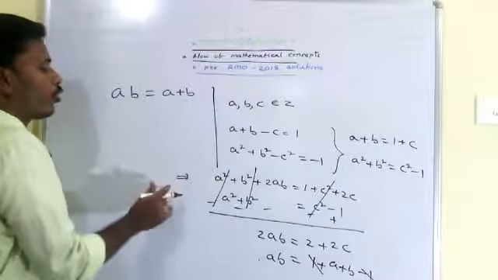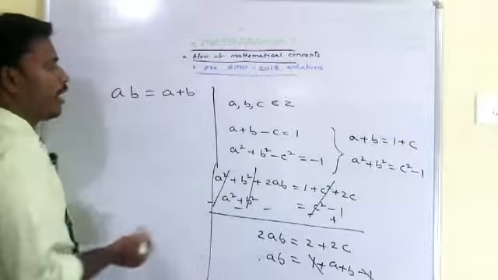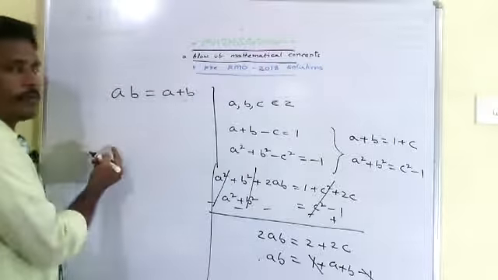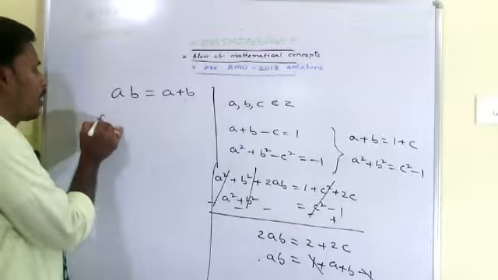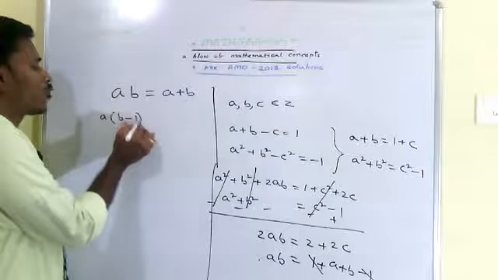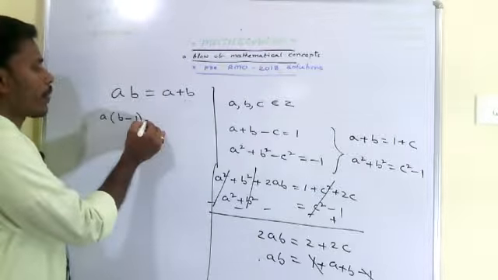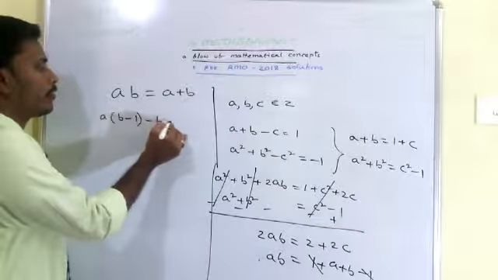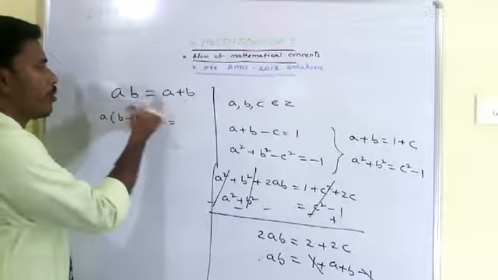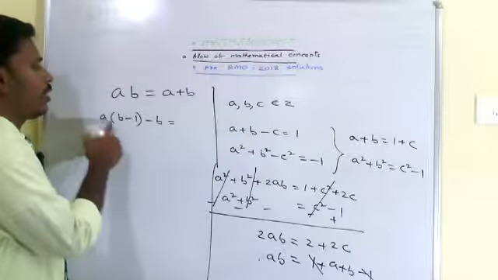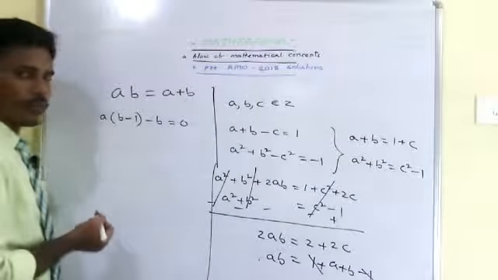So from there we are going to calculate the values of a and b. So ab is equal to a plus b. If you send this to the other side, a into b minus 1 minus b is equal to 0, right? ab minus a minus b is equal to 0.